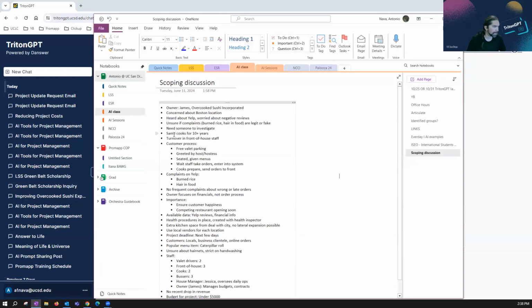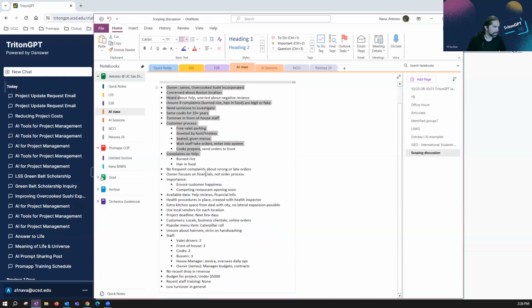So I've taken my notes and they're kind of just bulleted out. I've taken a whole bunch of notes during the conversation about how many folks are supporting this process and what some of the challenges are, and it's all just a jumble. I'm going to take these notes, I'm going to copy them.